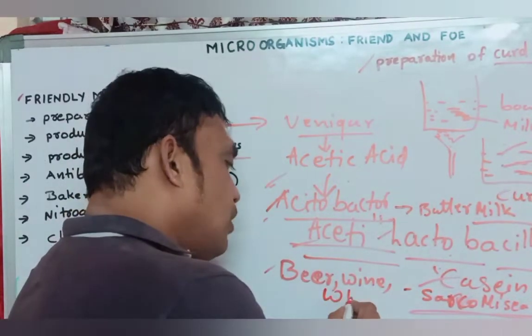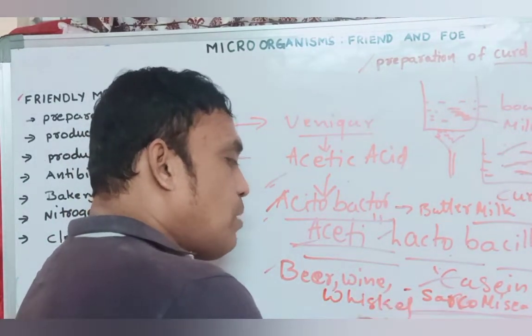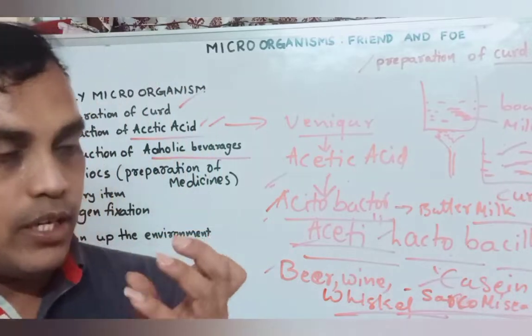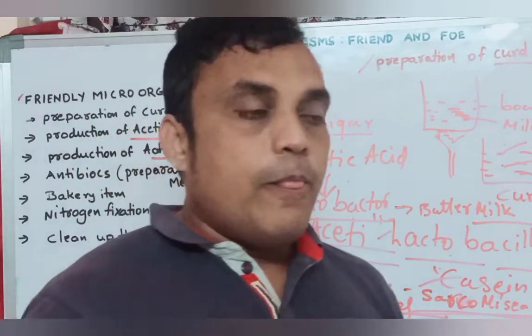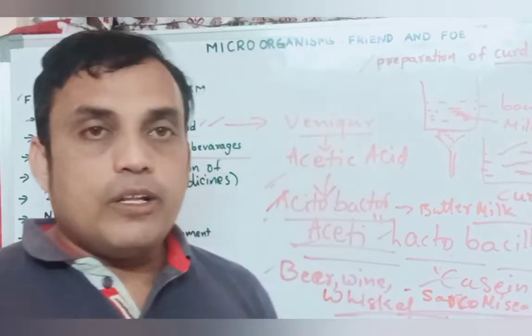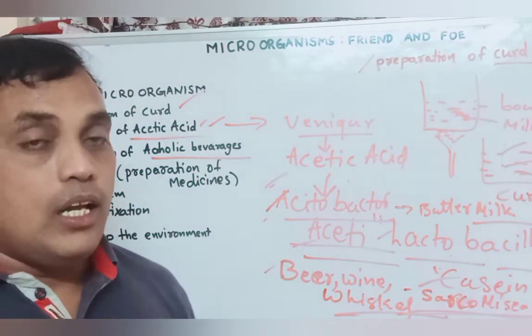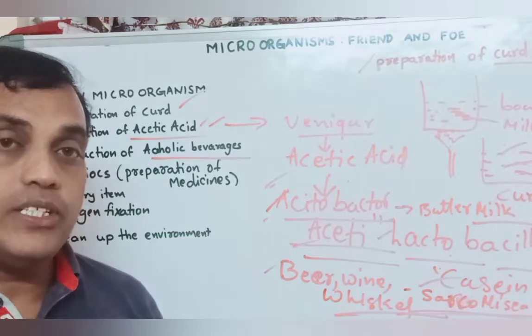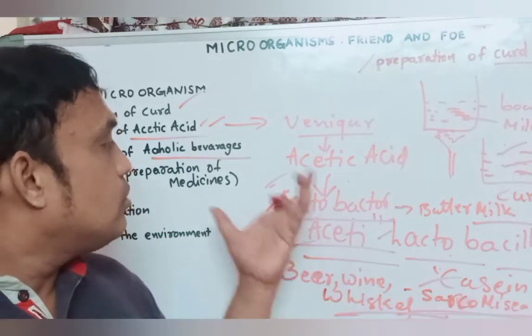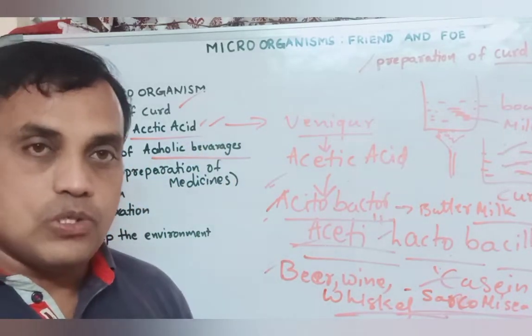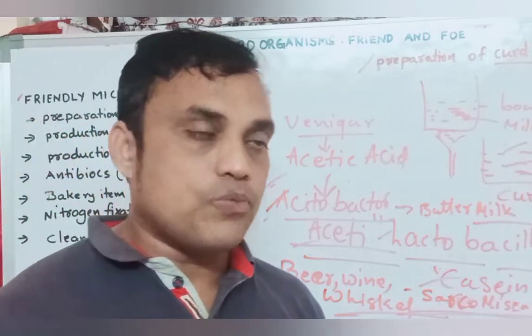In the preparation of alcoholic beverages, they add some barley. They use seeds like barley or wheat. They are adding some microorganisms also in that. So in the preparation of alcoholic beverages, microorganisms like yeast are useful.